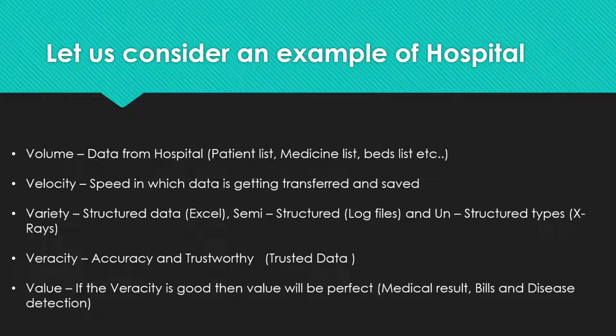Structured data means Excel files, and log files are the files maintained physically outside, which can be scanned. And unstructured data is the X-rays.